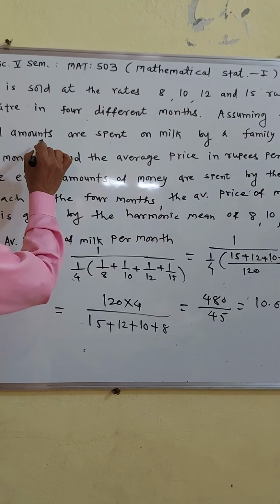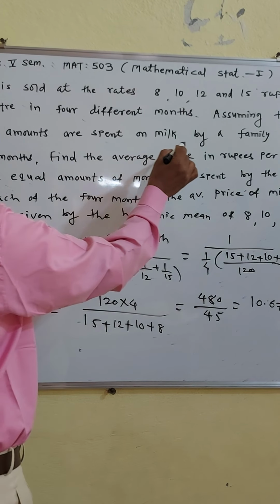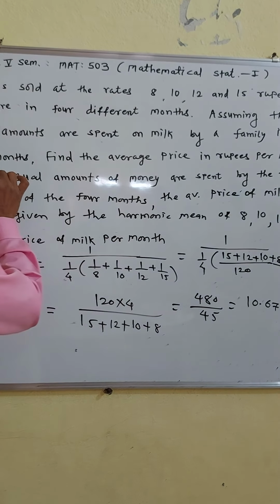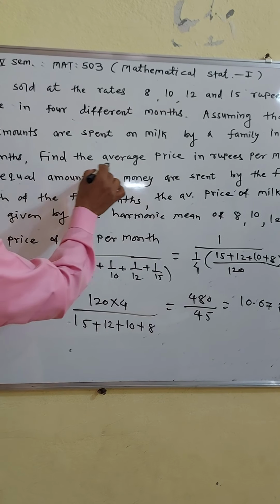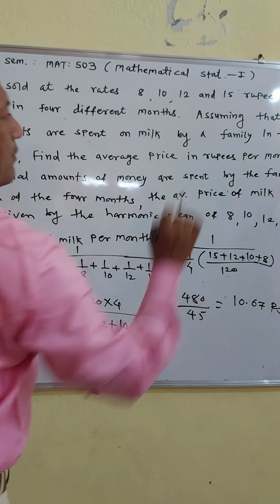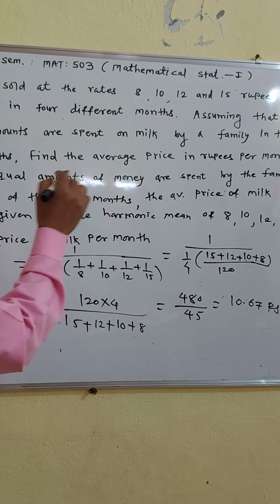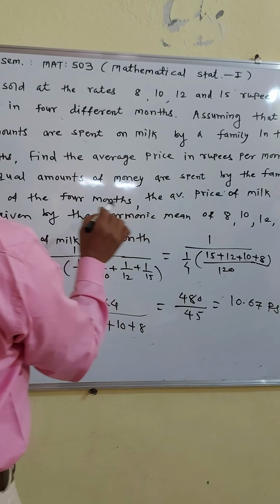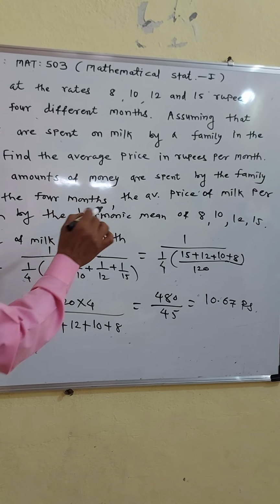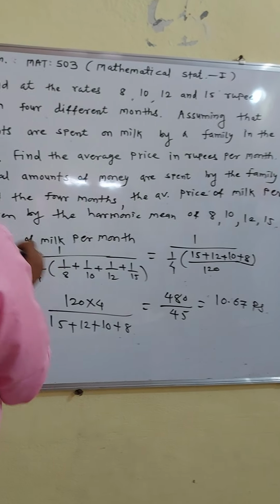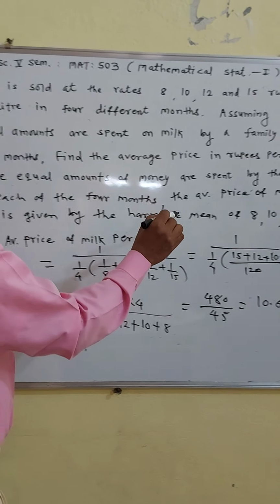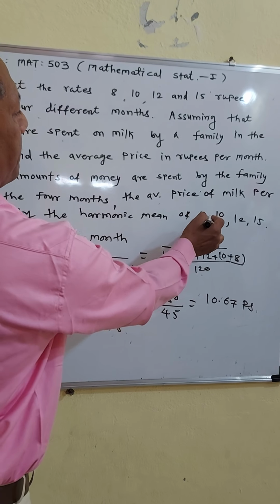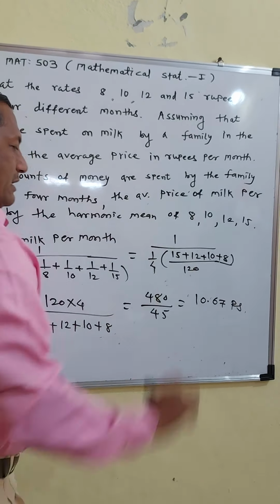Assuming that equal amounts are spent on the milk by a family in the 4 months, find the average price in rupees per month. Now here equal amounts of money are spent by the family for each of the 4 months. The average price of milk per month is given by the harmonic mean of 10, 8, 12 and 15.